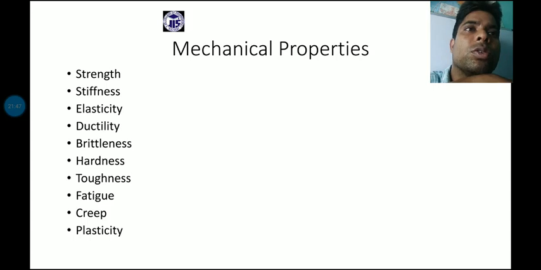So, resilience is the capacity of the material to withstand and absorb the total strain energy, and release it when the loads are removed.